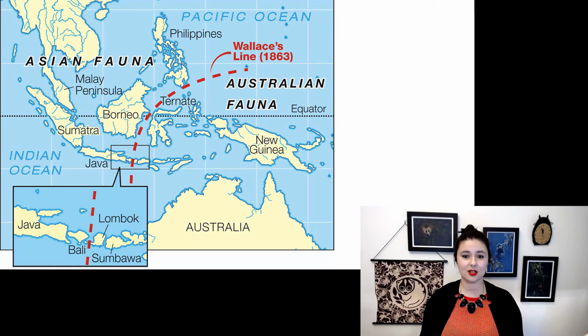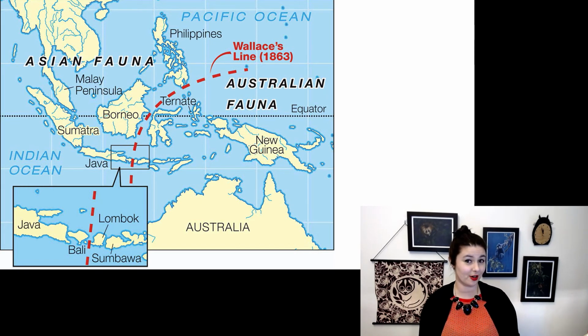The reason is Australia's been separate from every other continent for a really long period of time. So all the animals on Australia, they've been evolving independently and apart from everything else for just as long. And that line actually matches really well the tectonic plates. Some of the islands in the middle there, those are actually hotspot islands that just appeared in the middle. But everything closer to the Asian mainland was actually connected to the mainland relatively recently. So there's been joint evolution of all of the animals on the mainland side of that line.